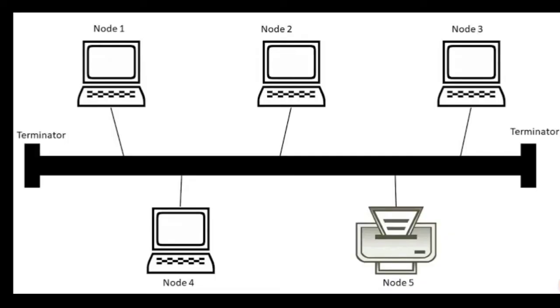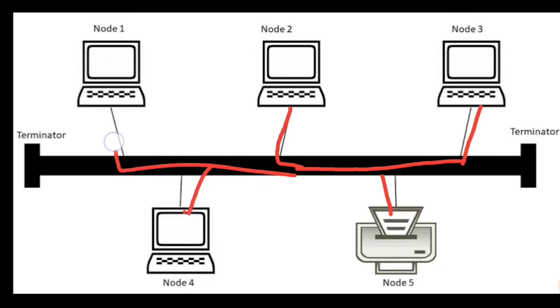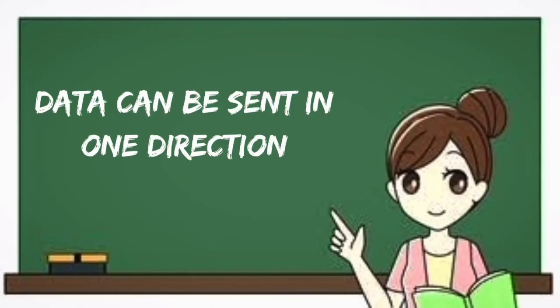The next disadvantage is it's time consuming. Why? Because it takes more time to pass the message. Suppose node 3 wants to send a message, it will go like this. Here it will go, then again node 2, then node 4, then node 1. So it's time consuming.